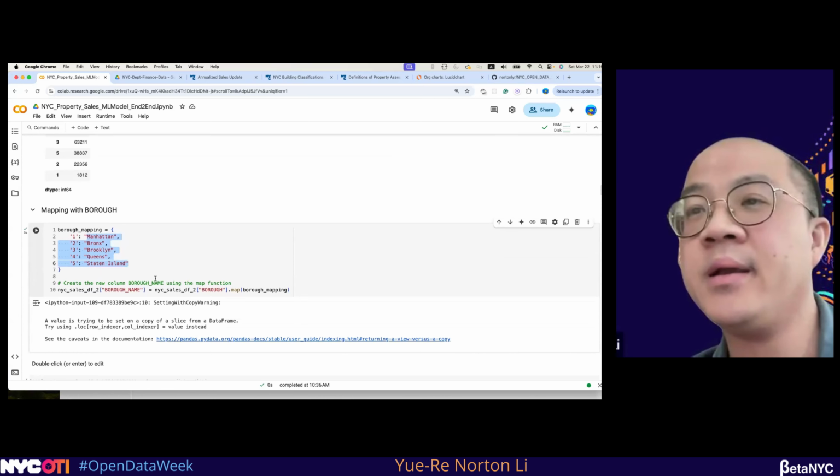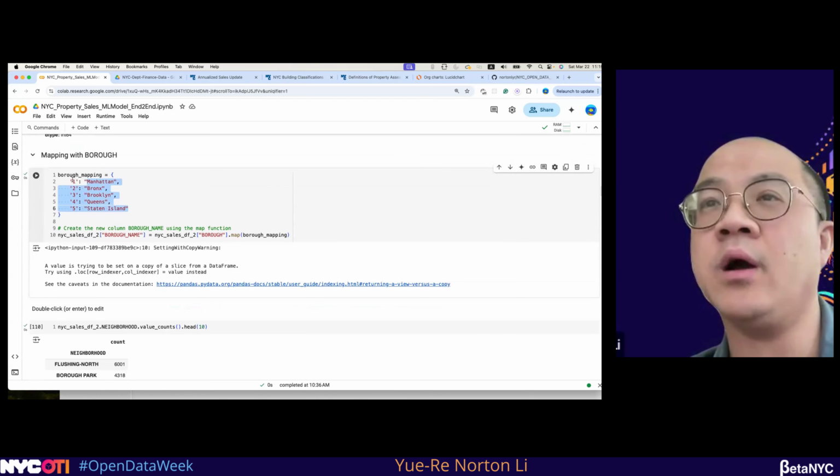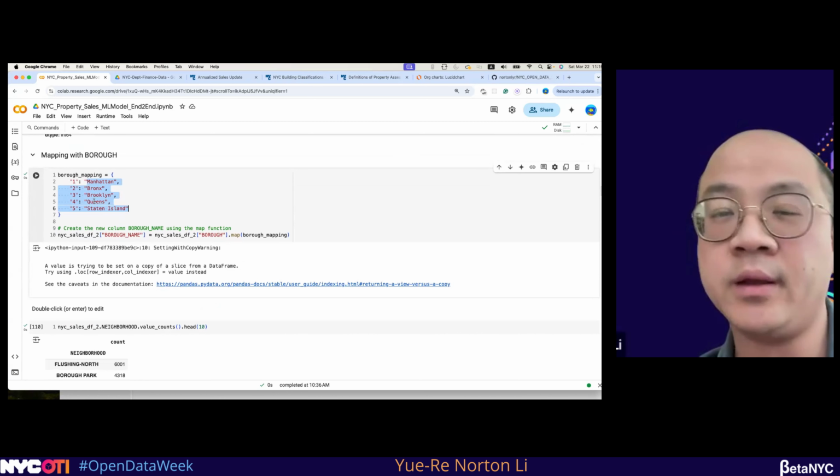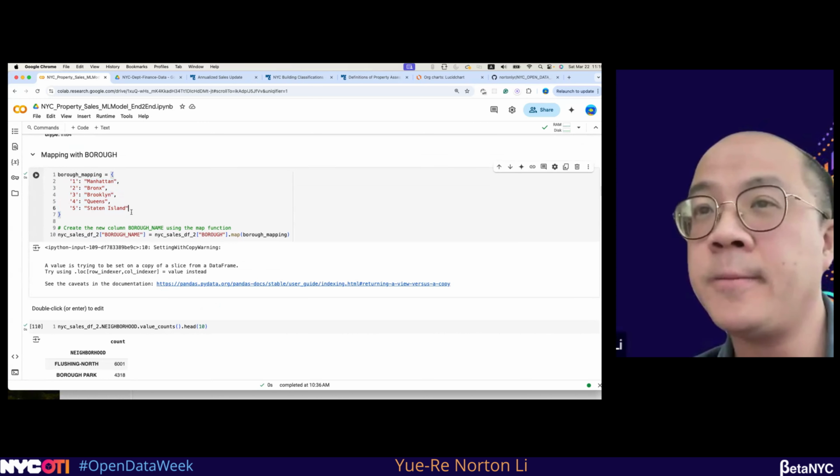Here you do a mapping. After the mapping, you will see that all of these 1, 2, 3, 4, 5 will be assigned back to all the corresponding boroughs.